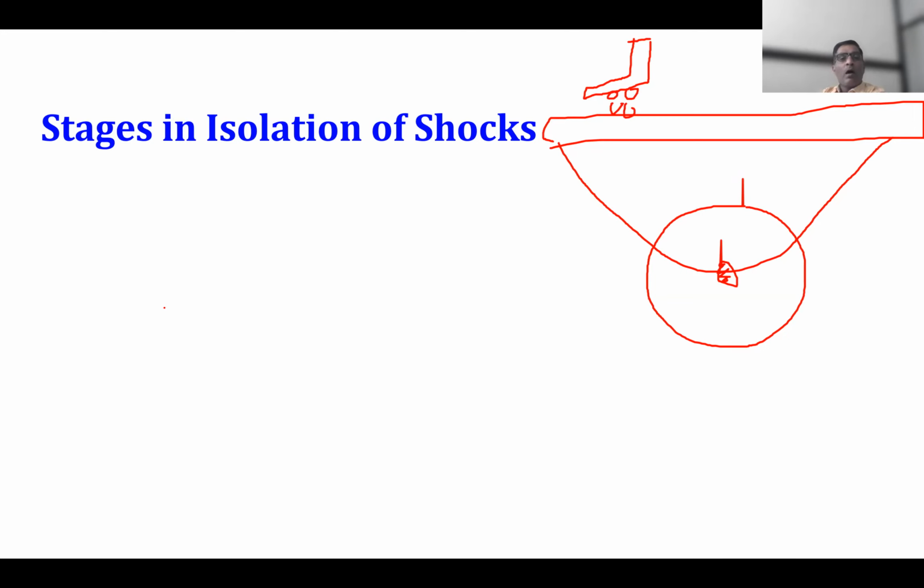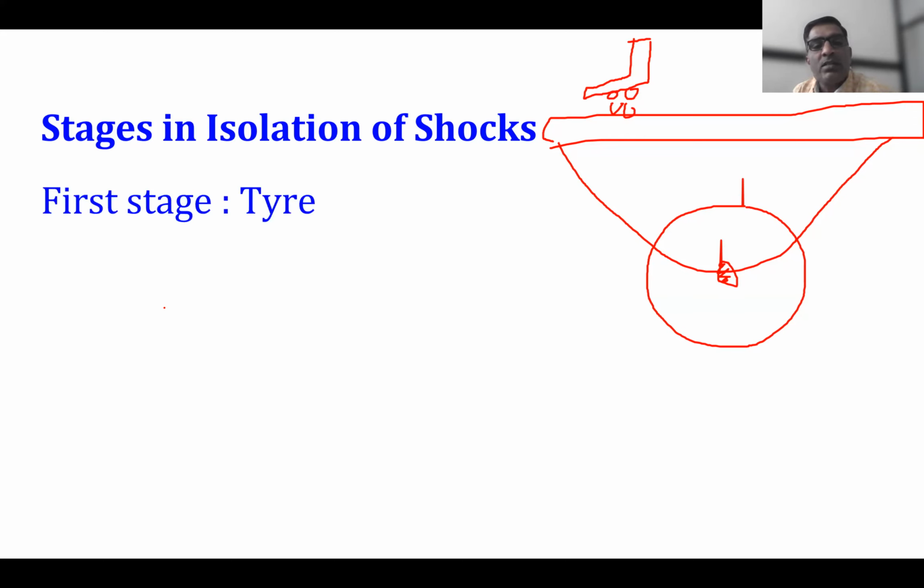There are three stages in the isolation of shocks, whatever shock because of the bounce, the obstacle, or the road surface. To isolate those shocks, the suspension system is provided. The isolation of shock is done in three stages.